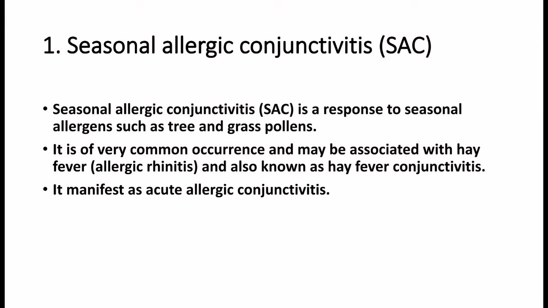1. Seasonal allergic conjunctivitis, also known as SAC. Seasonal allergic conjunctivitis is a response to seasonal allergens such as tree and grass pollens. It is of very common occurrence and may be associated with hay fever, that is allergic rhinitis, and is also known as hay fever conjunctivitis. It manifests as acute allergic conjunctivitis.